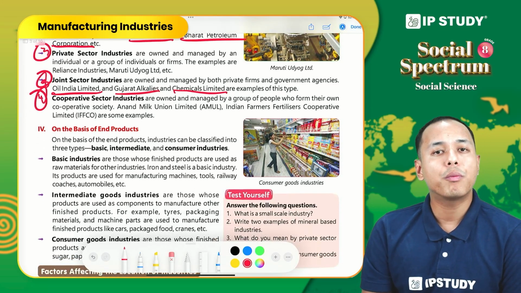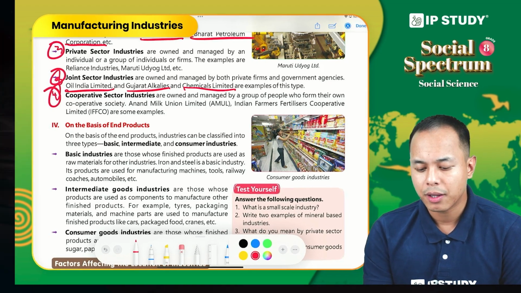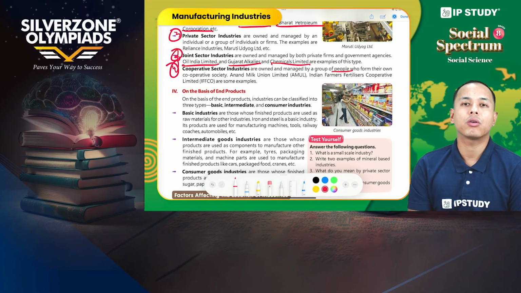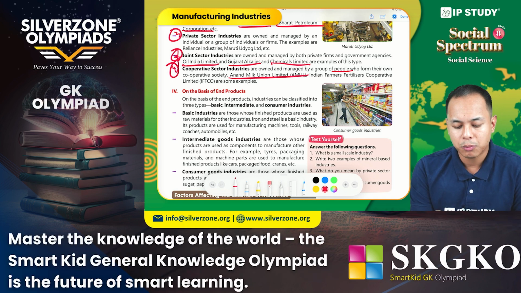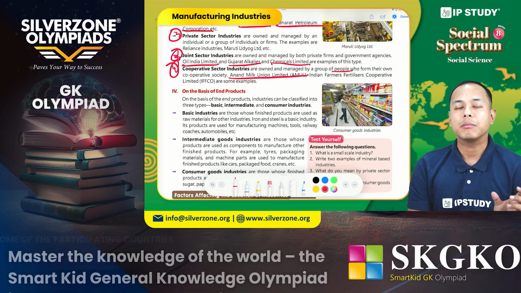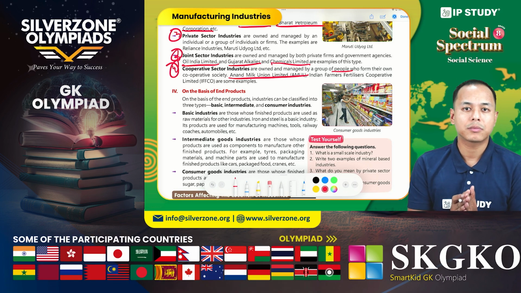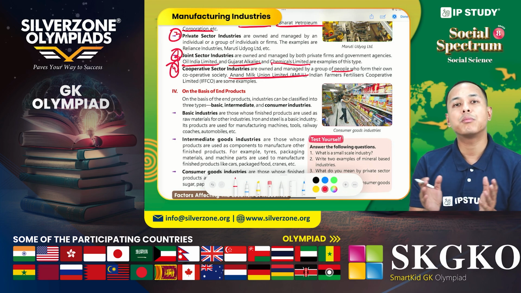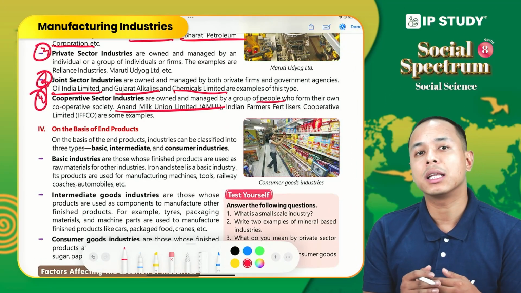And lastly, we have cooperative sector industries. These industries are owned and run by the people who form their own cooperatives. For example, the best example is Amul, Anand Milk Union Limited. So Anand Milk Union Limited is run by the workers or the milkmen. They pool in their resources, they run the business or they run the industry.